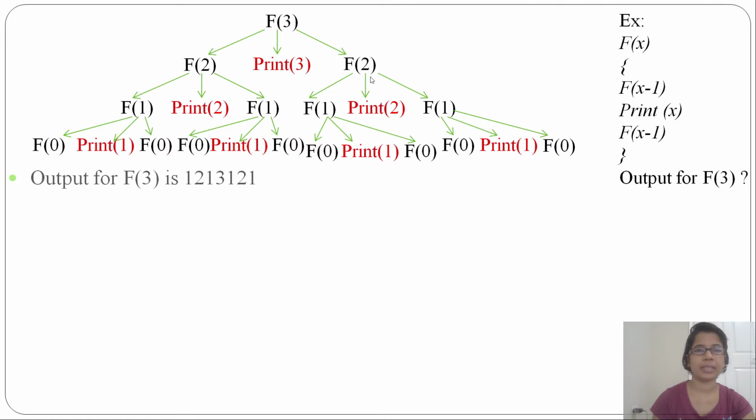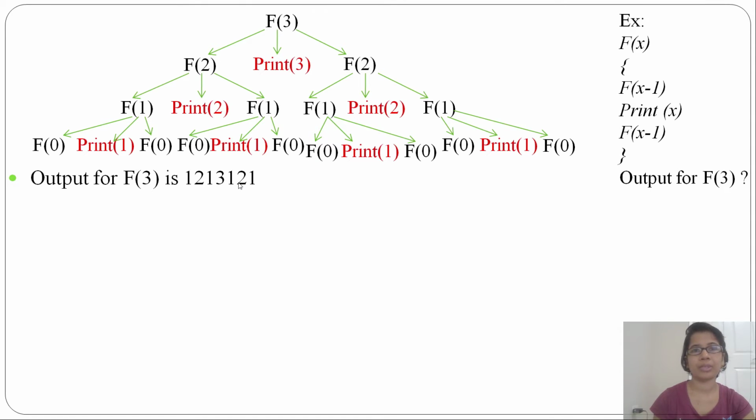And how will the tracing be? Tracing will be in pre-order, like root, left, right. So first it will print 1, then print 2, then print 1, then print 3, then print 1, then print 2, then print 1. So the output will be 1 2 1 3 1 2 1.